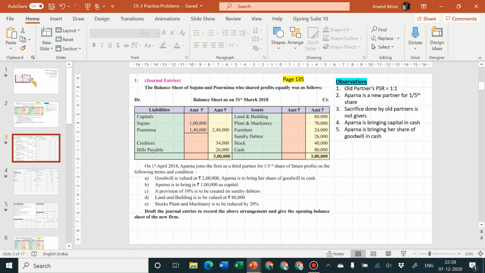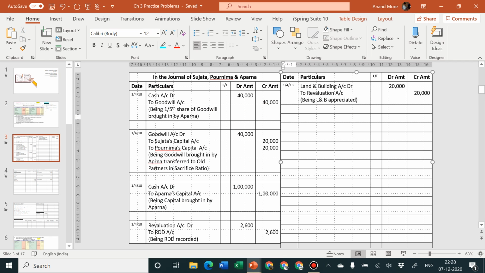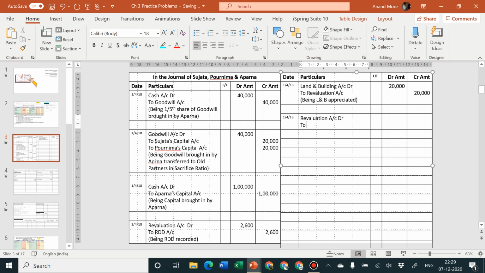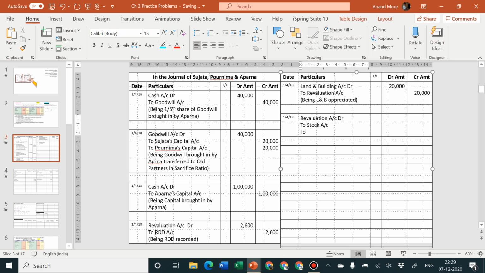Loss is there, so debit all expenses and losses. So the entry is 1/4/2018. Revaluation account debit to stock account, to plant and machinery account.